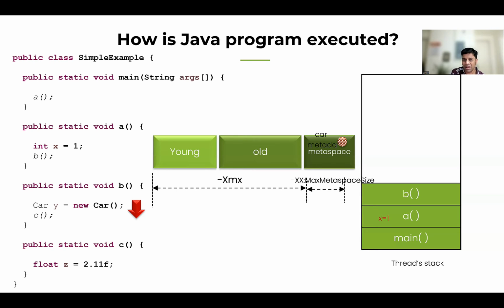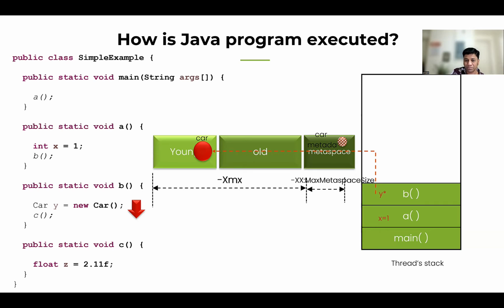Since this car is an object, there is a class called Car. The Car class definition is going to be loaded into the Metaspace. The meta definition of this car is stored in the Metaspace. But the actual car object is stored in the young generation.